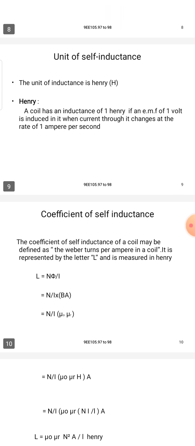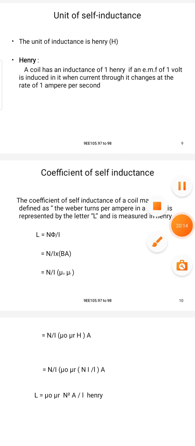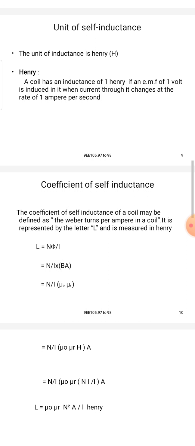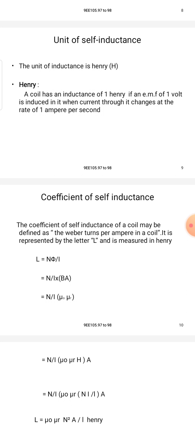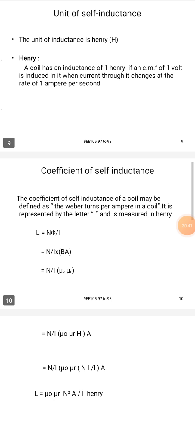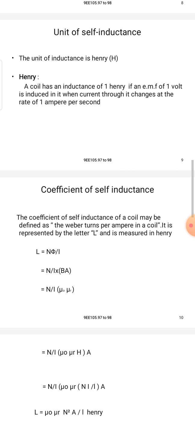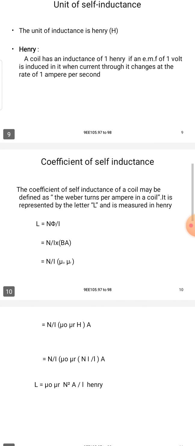Next, the unit of self-inductance. This is important. The unit of inductance is the Henry, represented by the letter H. A coil has an inductance of 1 Henry if an EMF of 1 volt is induced in it when the current through it changes at the rate of 1 ampere per second.